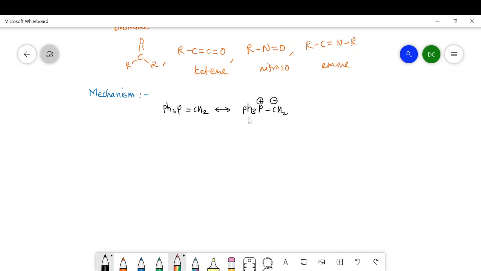This is the resonance hybrid of this Wittig reagent. The mechanism of the Wittig reaction we will see in two steps.